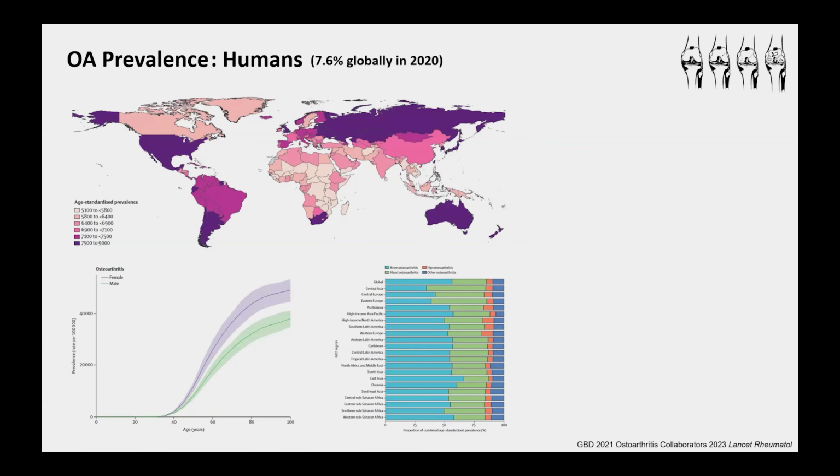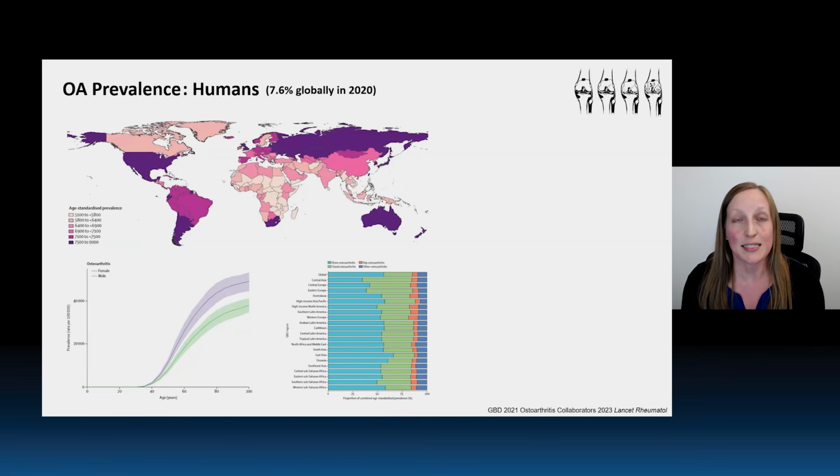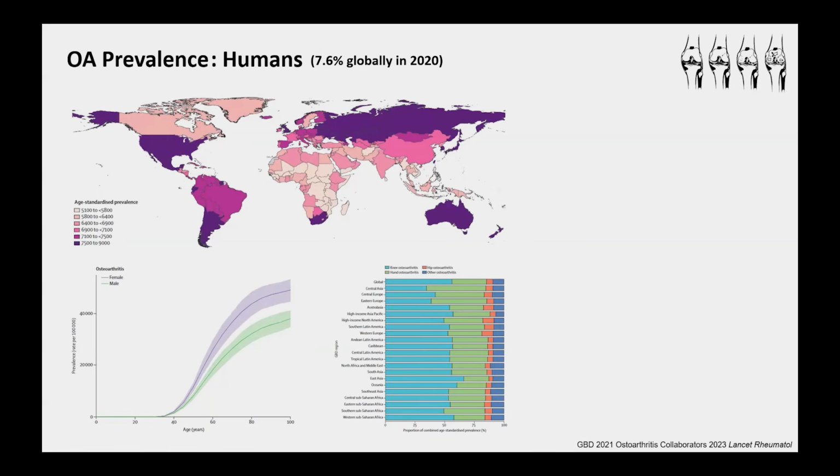So, for example, it's been estimated that as much as 59% of older adults in the US have knee osteoarthritis. Now, 59% and 7.6% are very different rates, but they're both true depending on what subset of the data you're considering. So just keep this in mind throughout the talk and as I discuss different prevalence rates.